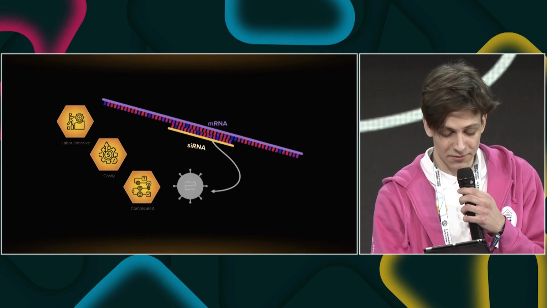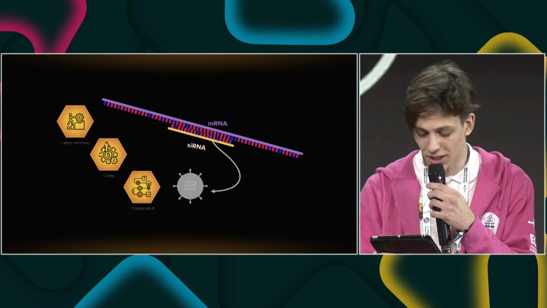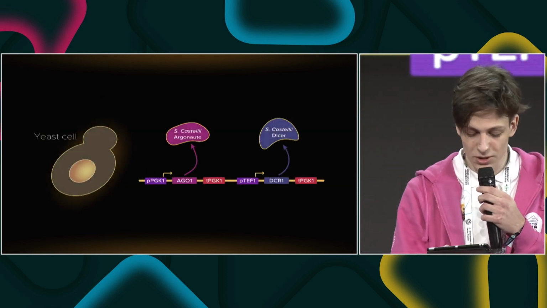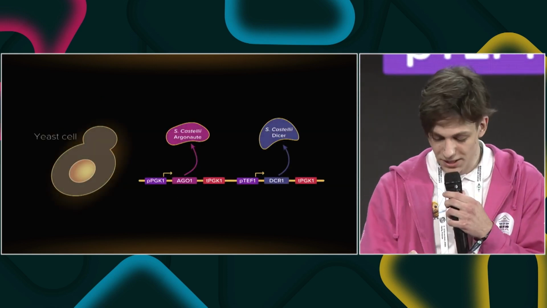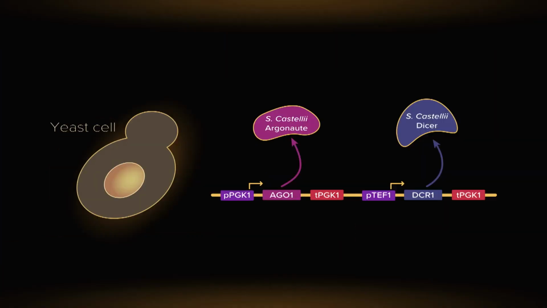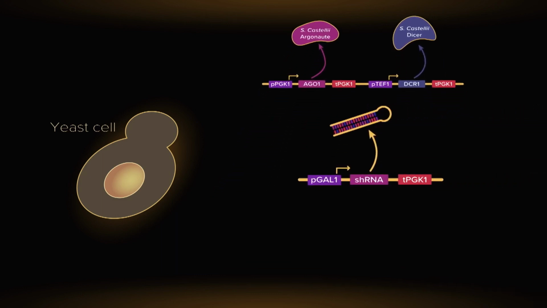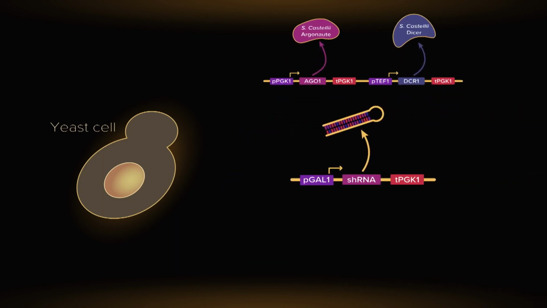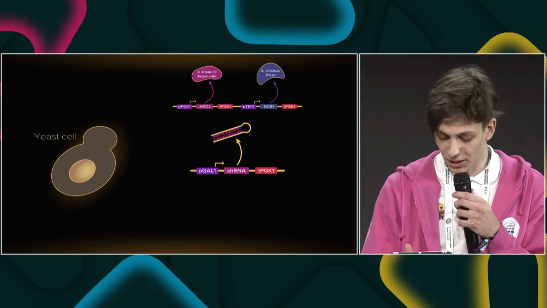Since Saccharomyces cerevisiae do not possess their own RNAi machinery, in the initial phase we introduced Dicer and Argonaute proteins, which are essential elements for RNA interference. This resulted in an engineered yeast strain capable of enzymatically cleaving shRNA and converting it to siRNA molecules. At the next step of our project, we created a plasmid containing an shRNA sequence under the control of the galactose promoter. This plasmid is responsible for expressing specific shRNA molecules that are capable of targeting particular regions of the